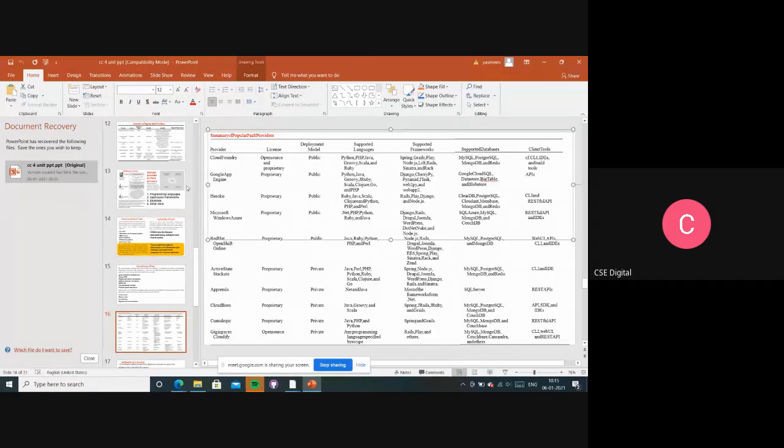And for supported databases, a few vendors are going to provide these kinds of services. Developers, according to their need and criteria, select these providers, utilize their services, and host their applications there, right? So if I need a MongoDB database, I approach Cloud Foundry. It is open source or private. Everyone provides a few of the services here. MongoDB will also be there. So according to that, we have to check which type of model.